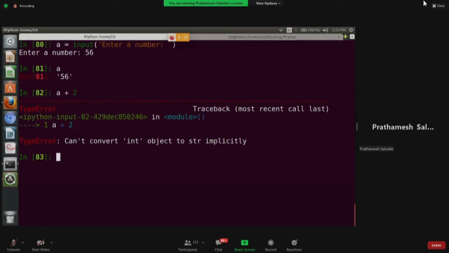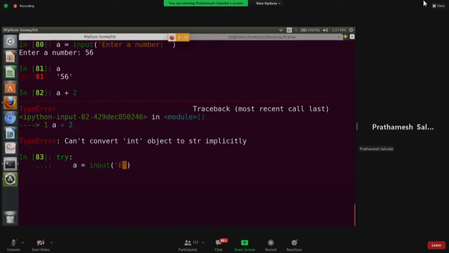Yeah, type error. Whatever input we give is in string format, so we can't do any mathematical operation on it. We need to convert it. That is one thing we have to be careful about when we take input from the user. We can easily handle that. You guys are now aware that we can use int to typecast, to convert string to int. We can create this in a try except to handle this. So suppose we write a try and we take input.